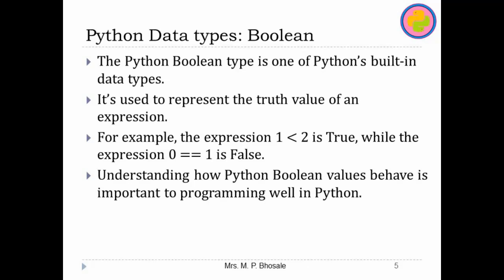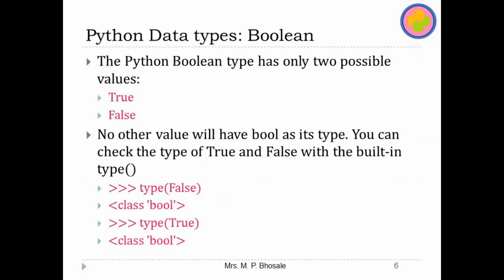So understanding how Python Boolean values behave is important to programming well in Python, because generally these data types are used while you are using conditional statements or looping statements. So let us move to the example of this.